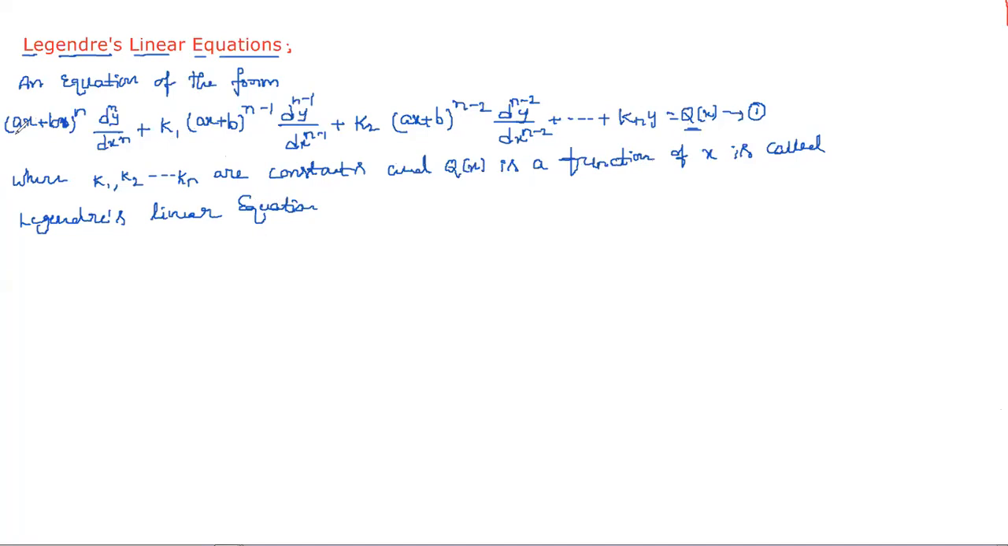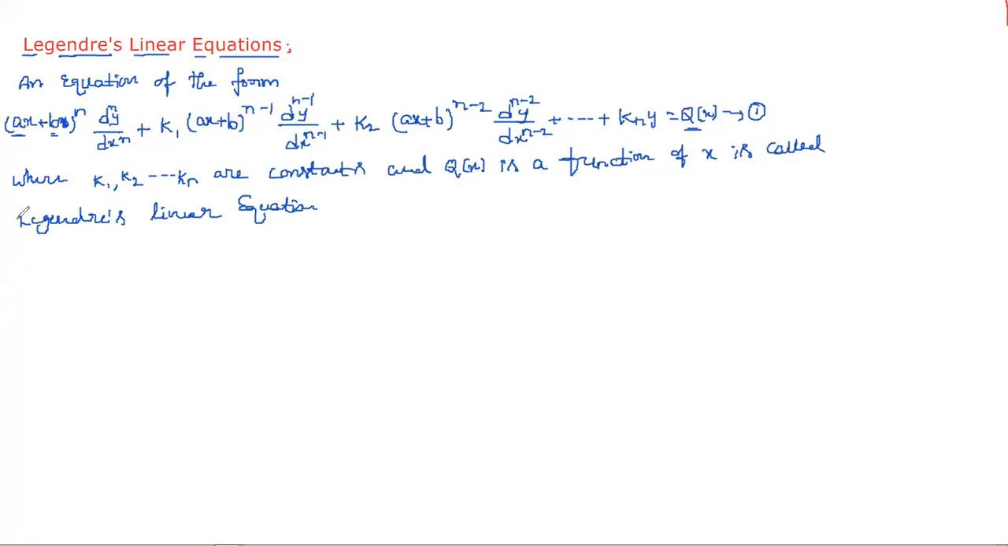If you substitute a equal to 1 and b equal to 0, is it converted into an Euler-Cauchy equation or not? If a equal to 1 and b equal to 0, what will we get? x^n d^n y/dx^n plus k1 x^(n-1) d^(n-1) y/dx^(n-1) plus k2 x^(n-2) d^(n-2) y/dx^(n-2) plus and so on plus kn y equal to Q(x). This type of equation we say is an Euler-Cauchy linear equation, by taking a equal to 1 and b equal to 0. Now here we are saying this is a Legendre's linear equation.